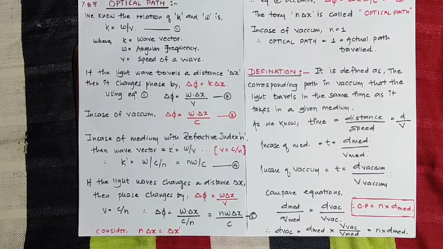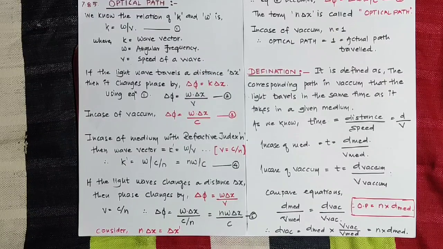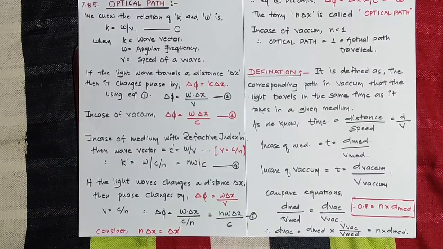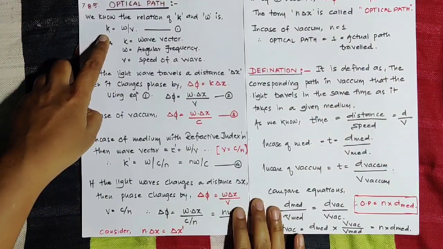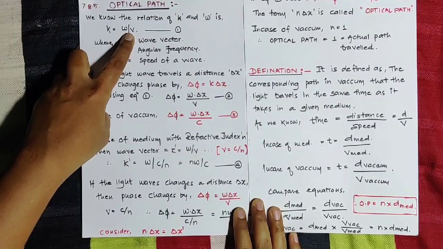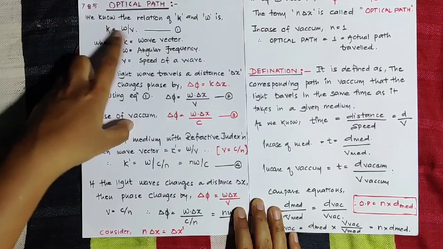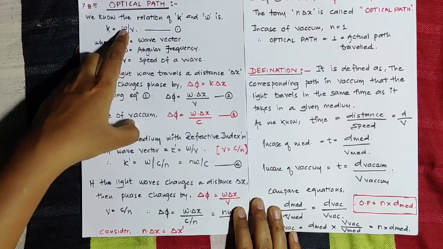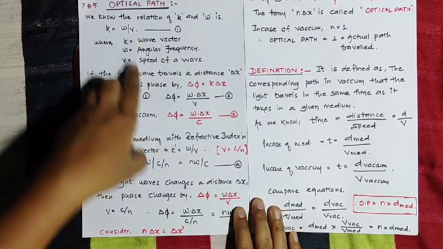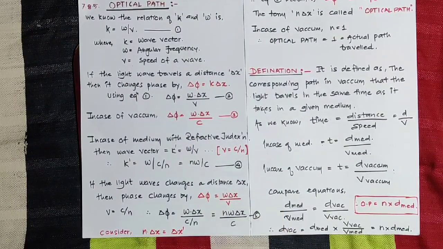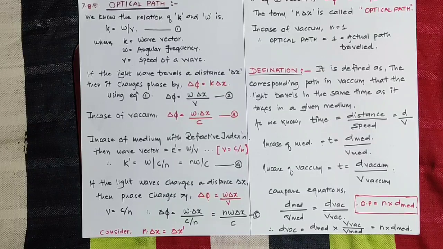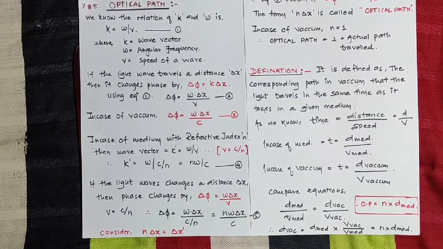So we know that when we consider the x direction, the wave is represented in terms of kx minus omega t. And we already remember the relation between k and omega: I wrote here, k equals omega upon v. Say this is equation 1, where k is the wave vector, omega is the angular frequency, and v represents the speed of the wave.